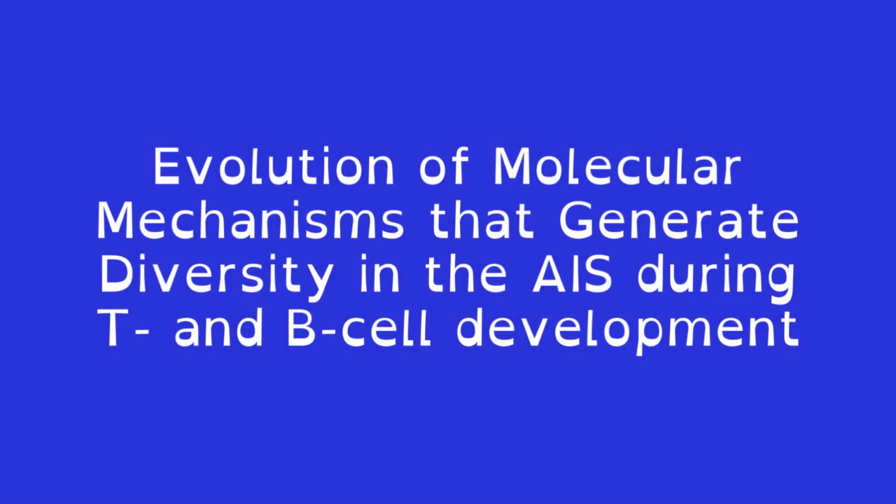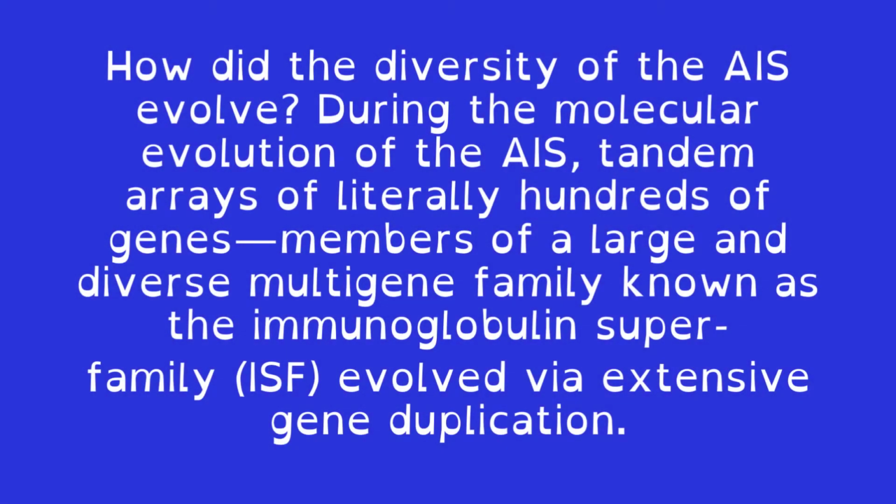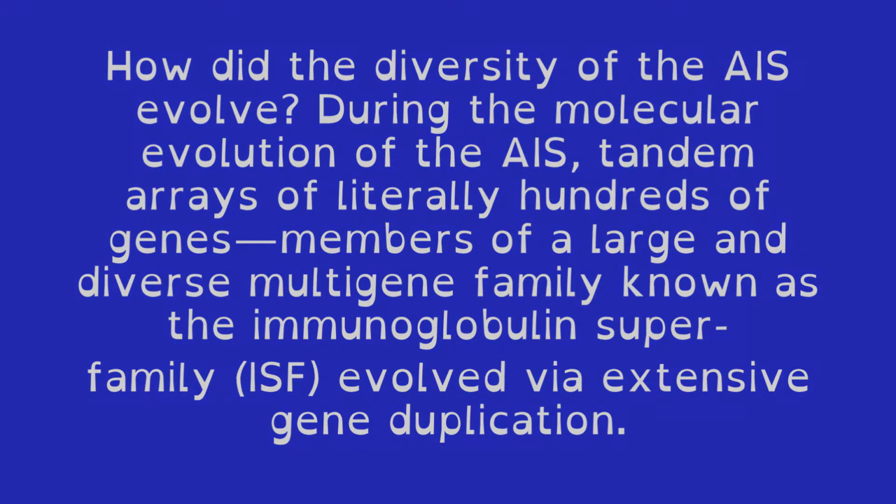Evolution of molecular mechanisms that generate diversity in the AIS during T and B cell development. How did the diversity of the AIS evolve? During the molecular evolution of the AIS, tandem arrays of literally hundreds of genes, members of a large and diverse multigene family known as the immunoglobulin superfamily, ISF, evolved via extensive gene duplication.